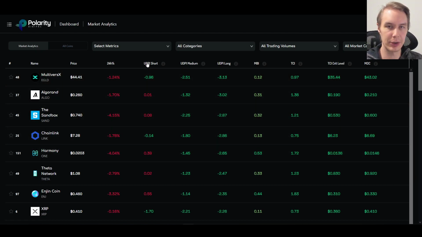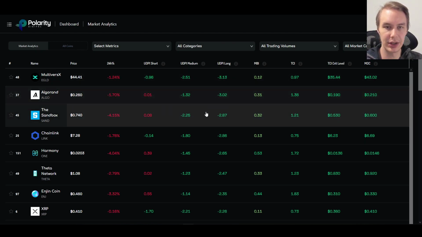So we have output from our upside downside potential indicator, our risk model that we have here on the channel. The short term cares about days to weeks, medium term weeks to months, long term multiple months time frame that these different versions care about. We have our momentum bias indicator, it's our momentum model. We have our trend confidence indicator, which tells us how confident can we be in our given uptrend or downtrend we're currently in. And then the MDC, our market direction classifier, another trend indicator. And we'll talk about different ones of these here in this video.